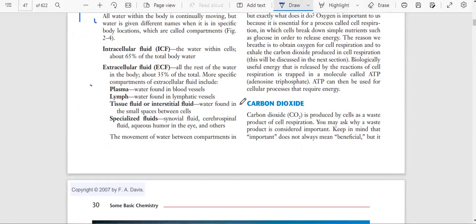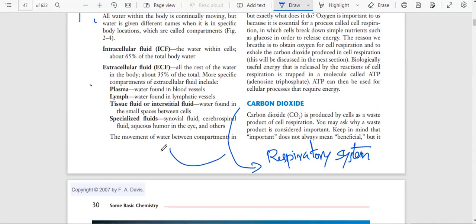How is it done? By the respiratory system. With the help of the respiratory system, carbon dioxide is exhaled, meaning it is thrown out of the body.